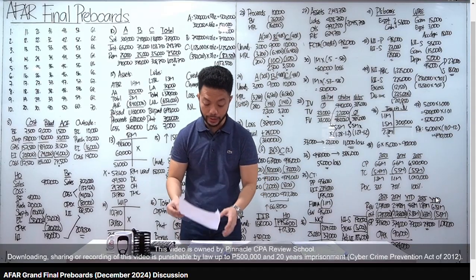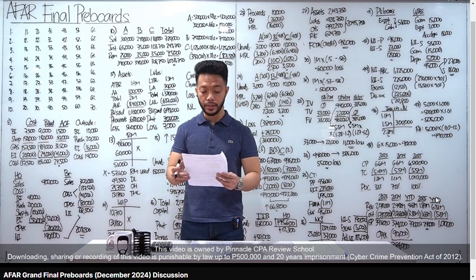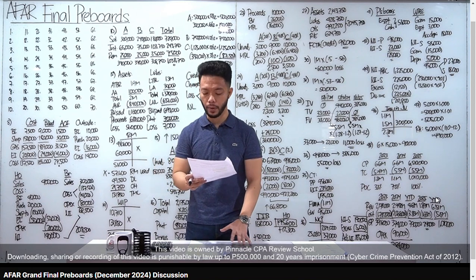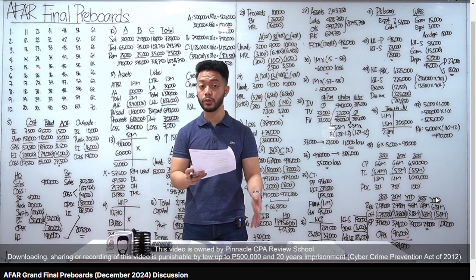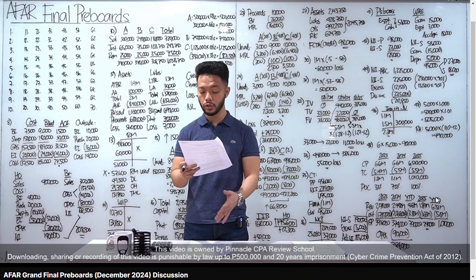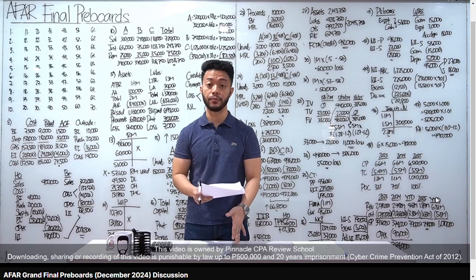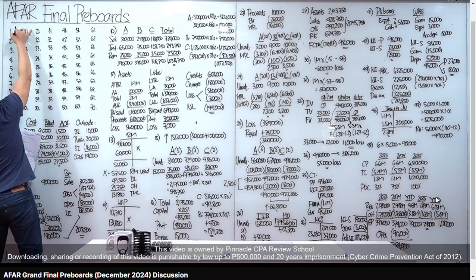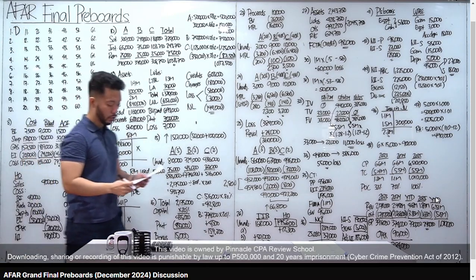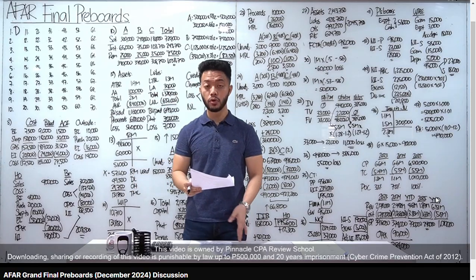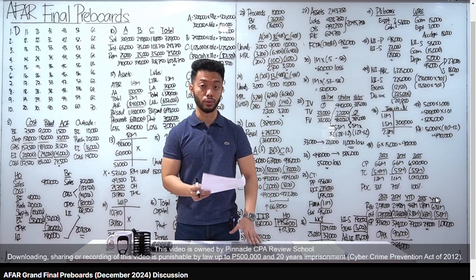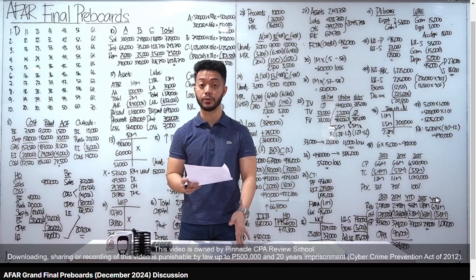Which of the following interest component calculation basis is least susceptible to manipulation when allocating profits and losses to partners? So least susceptible, pili ka lang between C or D. Yung C, average of beginning and ending, while letter D, weighted average capital. Best answer is weighted average capital. Kasi yung weighted average capital, ang magiging basis mo or yung weights mo dyan ay yung number of months outstanding. While yung letter C, beginning plus ending over 2 lang yan. So, best answer natin dyan is letter D.